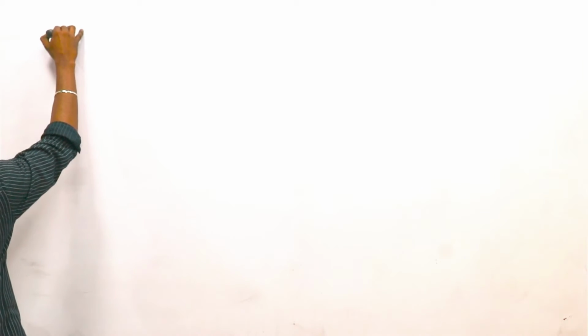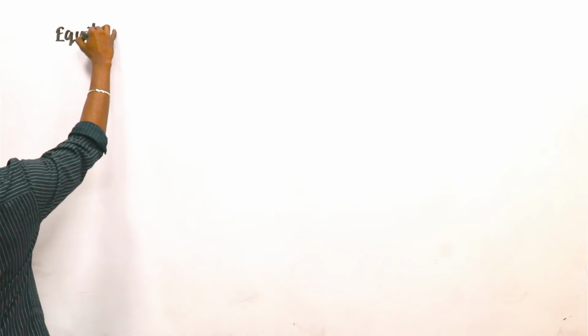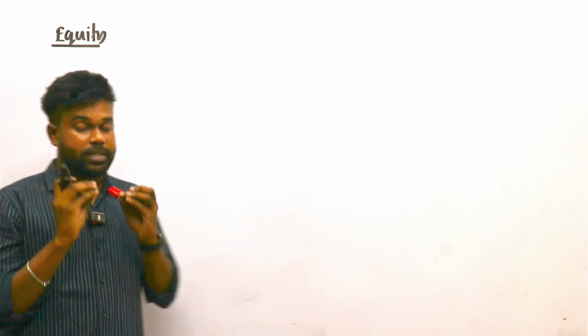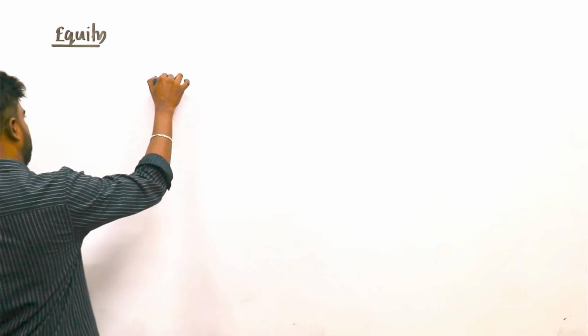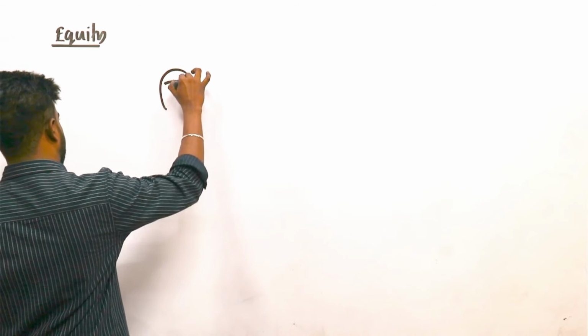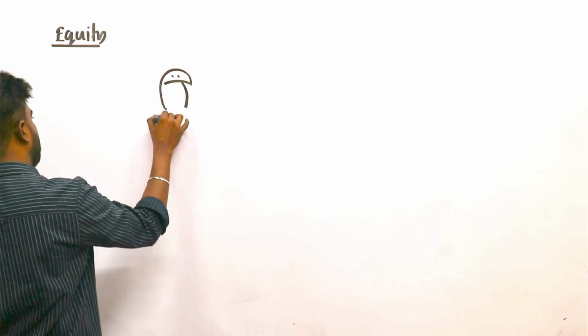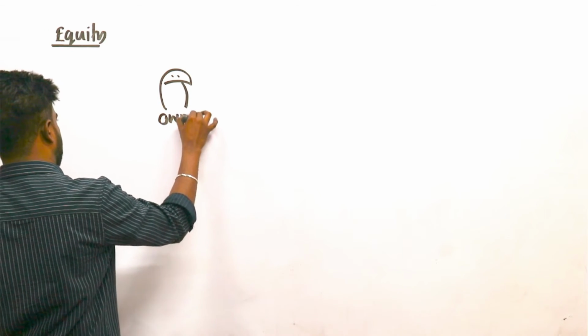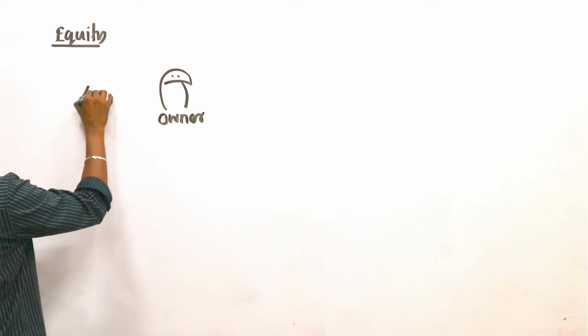Understood? So, what is the meaning of equity? Equity means simply, I'll explain through a transaction. Look, this is the owner, and the owner has 400,000 cash.